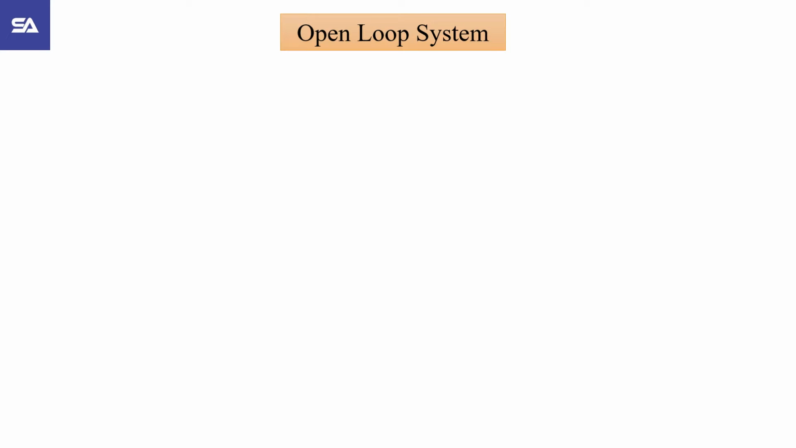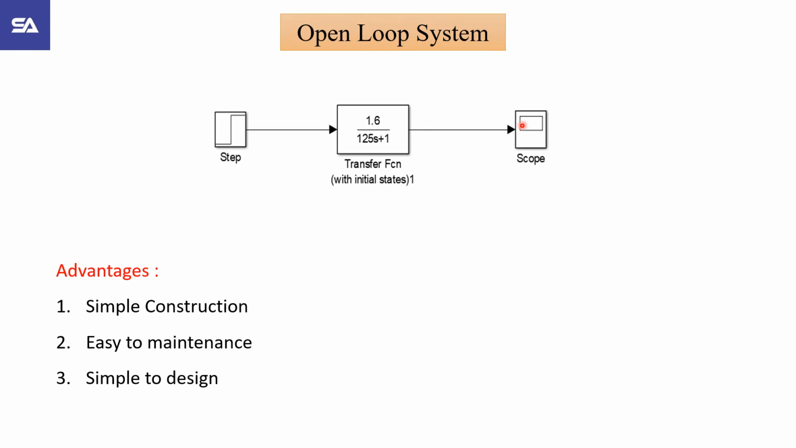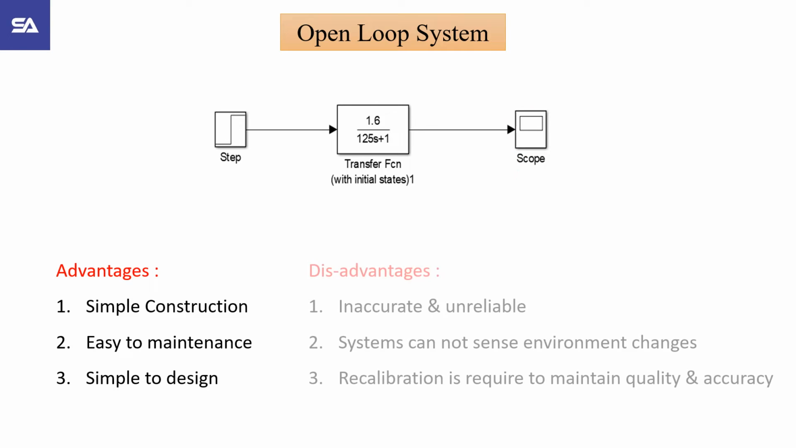So next is open loop system. What is open loop system? In this system, the output depends on input, but input does not depend on output. It's called open loop system. The advantages of these systems are simple construction, simple to design, and easy maintenance. The disadvantage of the system is that it is inaccurate and unreliable. Open loop systems cannot sense environment changes, and recalibration is required to maintain the quality and accuracy.